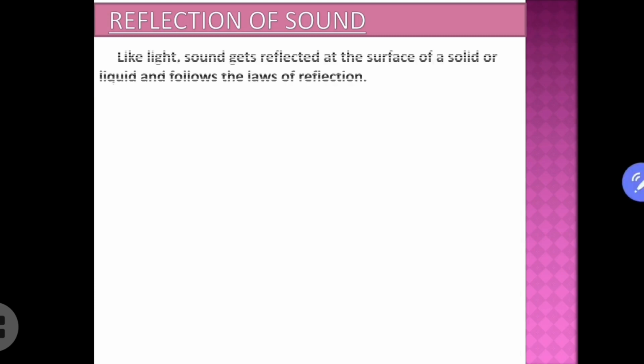Okay. So you have studied reflection of light. Okay, just like that, sound wave also undergoes reflection from a solid or liquid or any particular material on which it is falling.